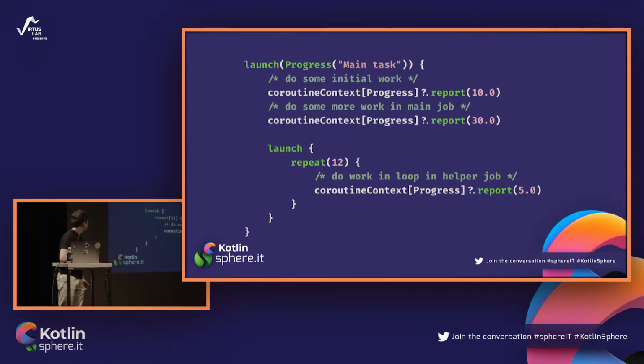For example, here you are doing some initial processing in this main coroutine, then you are spawning a child, which in a loop is also doing some work and reporting some small progress every iteration of the loop. But you see, this progress is actually this one. This coroutine is not adding its own progress monitor here, so it inherits it from the parent.